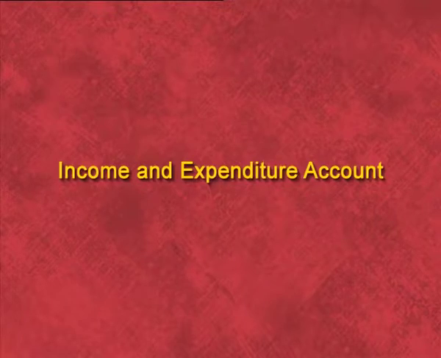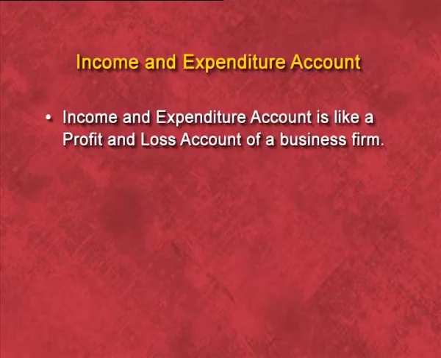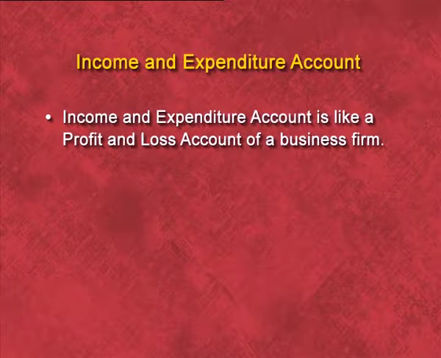The next is the income and expenditure account. With the help of the receipt and payment account, we have to prepare the income and expenditure account. Now let us come to the meaning of the income and expenditure account. It is like the profit and loss account of a business firm, but an NPO prepares an income and expenditure account, not a P&L account, because it is a non-profit organization. Only profit organizations prepare a profit and loss account.